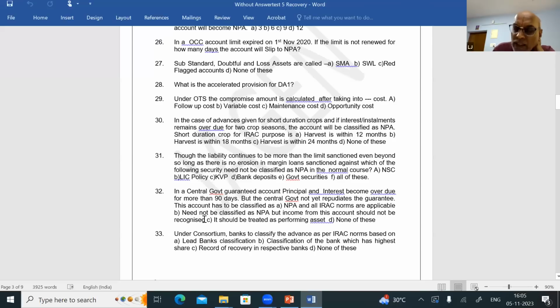This is for 32. Last time, they were state government guaranteed accounts. For state government guaranteed accounts, it is like any other account. If interest and installment is not paid or not recovered for more than 91 days, whether the state government repudiates or does not repudiate the claim, these accounts are to be classified as NPA, the provision to be kept, and income should not be recognized. So the special permission is available only for central government guaranteed accounts.